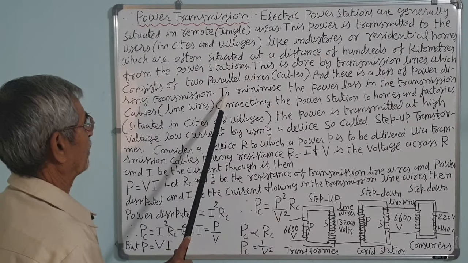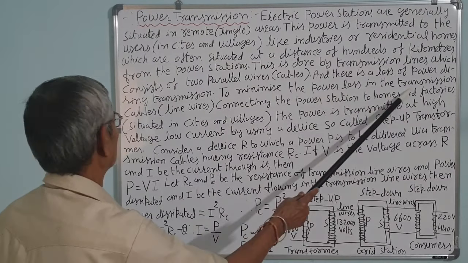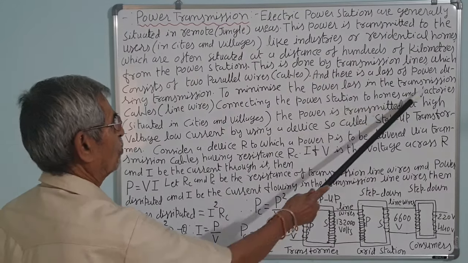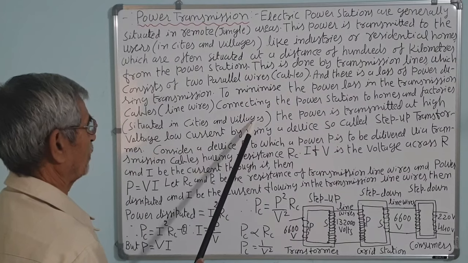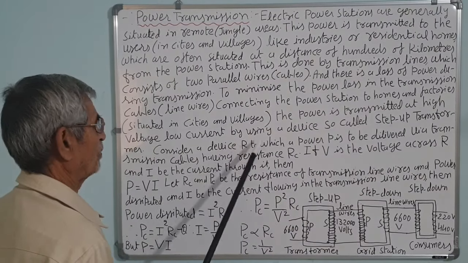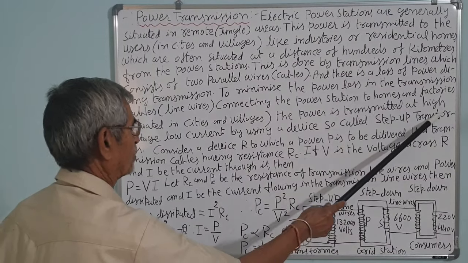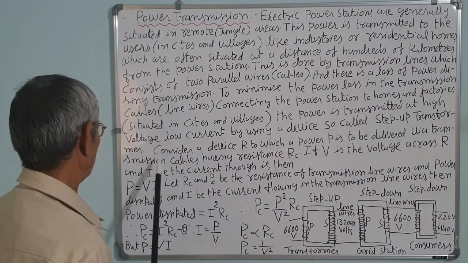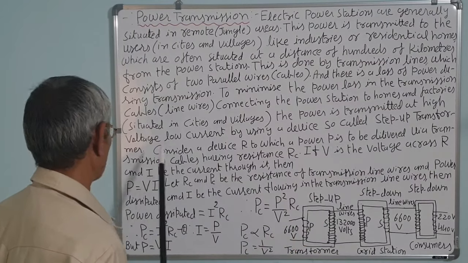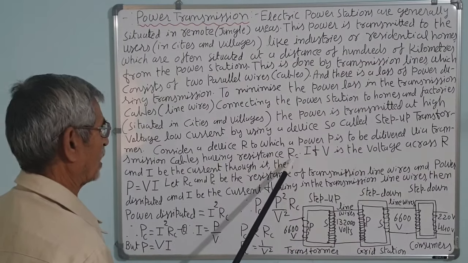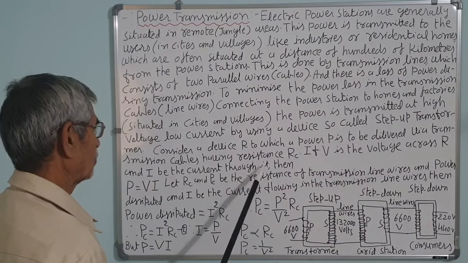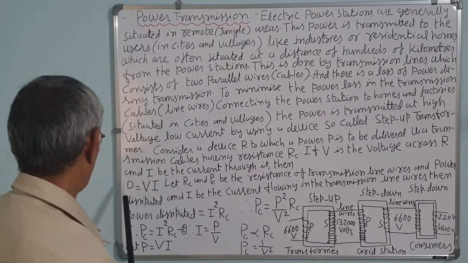How to minimize the power loss? To minimize the power loss in the transmission cables or line wires connecting the power station to the homes or factories situated in cities and villages, the power is transmitted at a high voltage, low current by using a device called a step-up transformer. Consider a device R to which a power P is to be delivered via transmission cables having the resistance say R C. If V is the voltage across R and I be the current through it, then the power is equal to V into I.